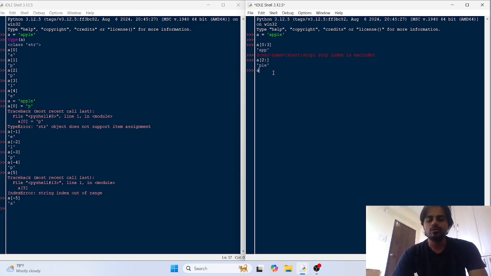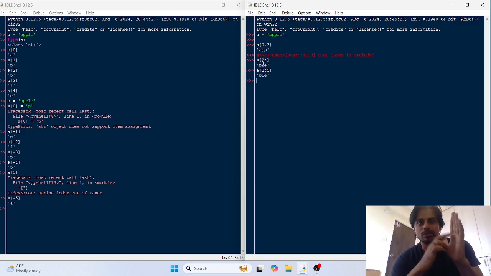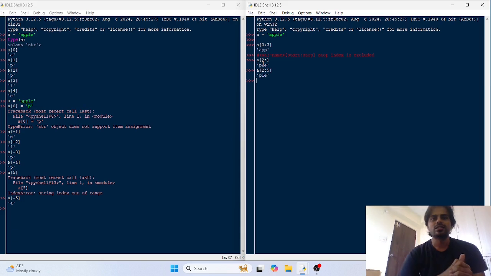And if you mention some index like 5, the fifth index is not here, but it would not throw any error. Python would handle it. But a good way, if you want to access from somewhere in the middle to the end of the string, you just have to give the start index. So this is slicing.